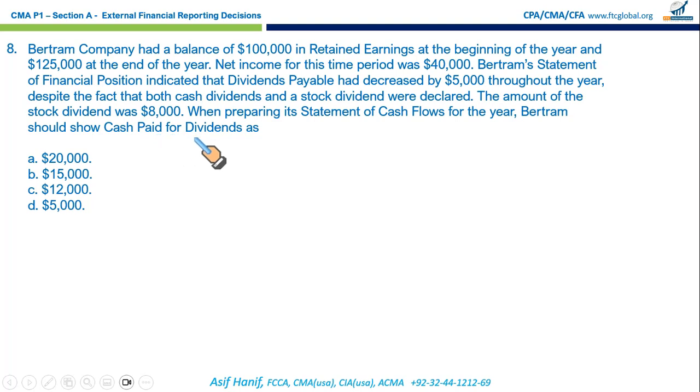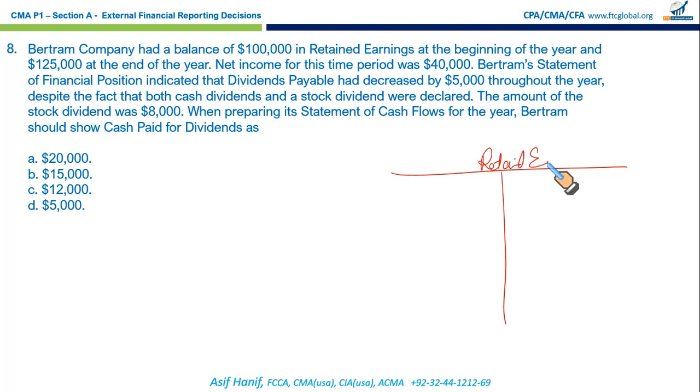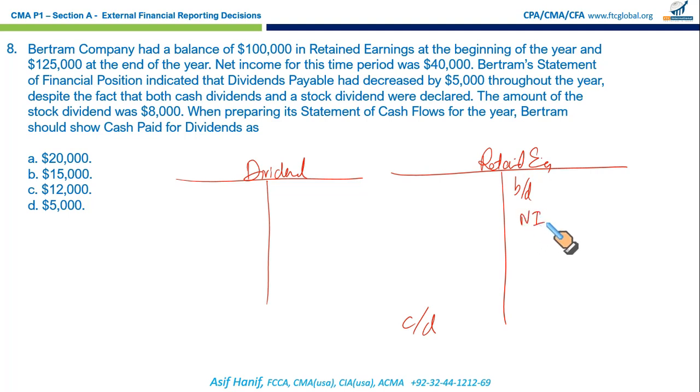There is a specific recommended approach in doing this question. I would recommend that you draw a T account involving retained earnings, and then you should also make a T account for dividends payable. It will reveal some missing information. So what do we have for retained earnings? Let me write down the full format first. You have the opening balance of retained earnings, the closing balance of retained earnings. Any income transferred to retained earnings during the period comes on the credit side.